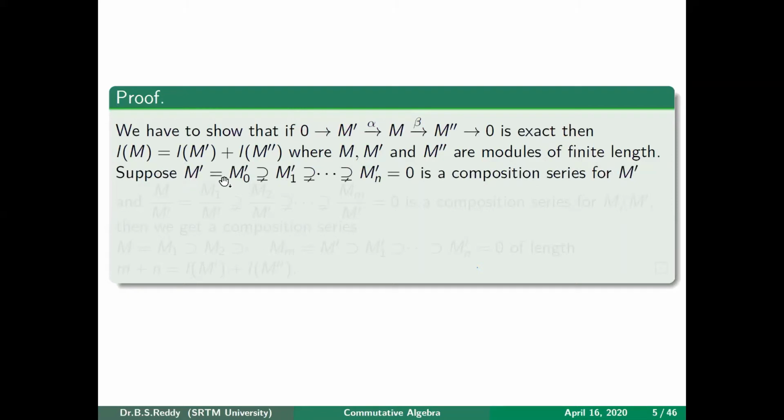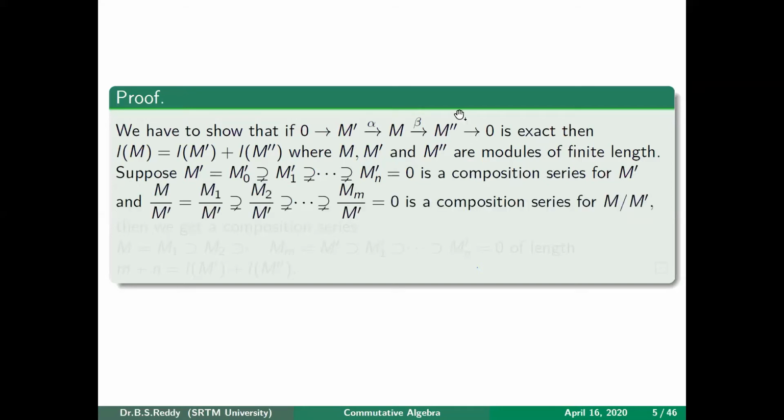Now suppose M' has a composition series: M'_0 containing M'_1 containing and so on up to M'_n. The last one is obviously 0, and the first one is that submodule. Also consider M'', which is isomorphic to M modulo M'. We know that any submodule of M modulo M' is nothing but a submodule of M containing M'. So M_1 modulo M', M_2 modulo M', and so on. Suppose this is a composition series for M modulo M'. Now you can easily get a composition series for M.